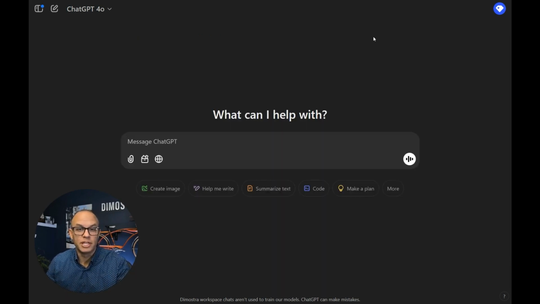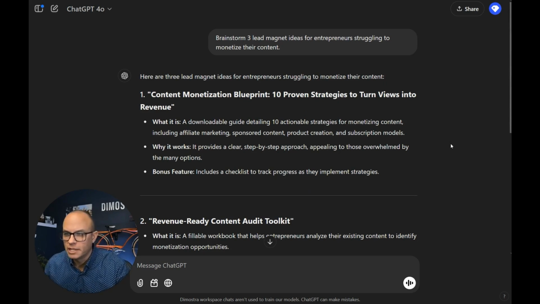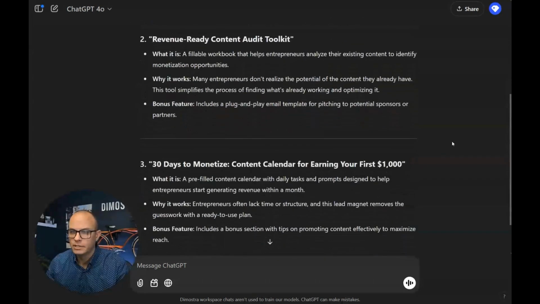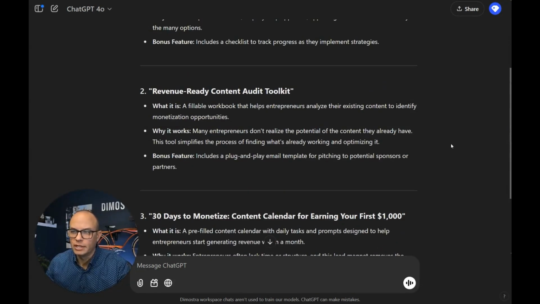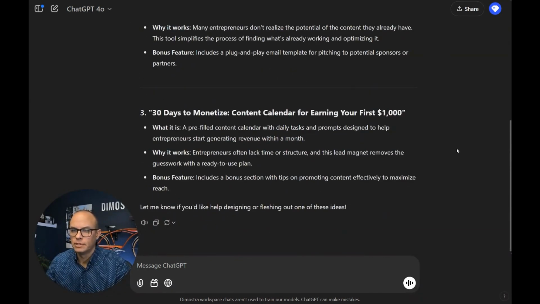Lead magnets are your key to audience growth. So let's use ChatGPT to brainstorm ideas for lead magnets. Here's the prompt I'm going to use. Brainstorm 3 lead magnet ideas for entrepreneurs struggling to monetize their content. Here's what it came up with: content monetization blueprint, 10 proven strategies to turn views into revenue, revenue-ready content audit toolkit, 30 days to monetize, content calendar for earning your first $1,000.